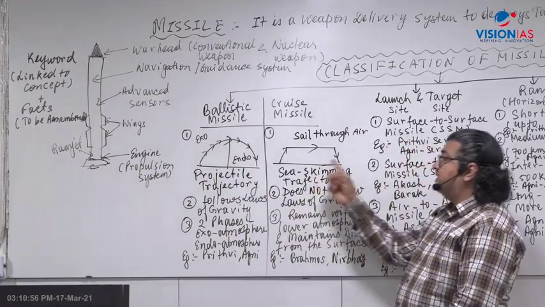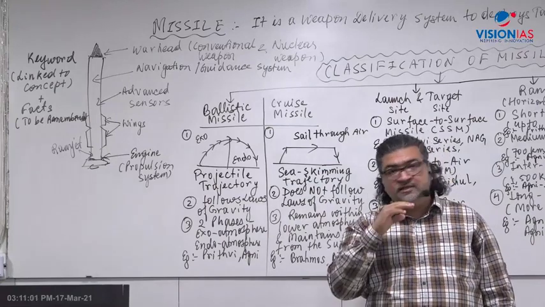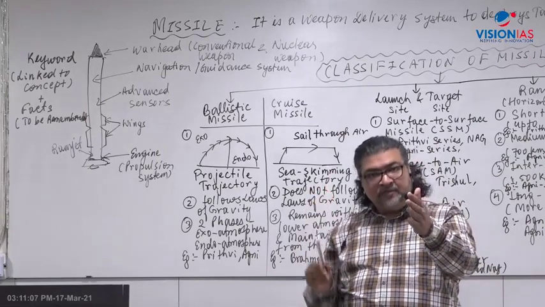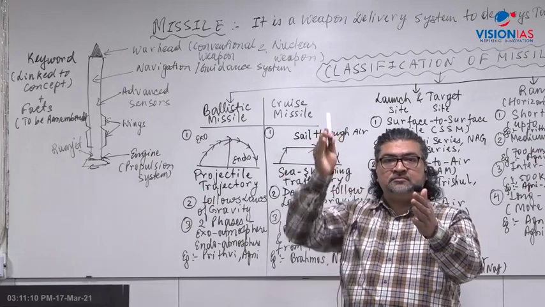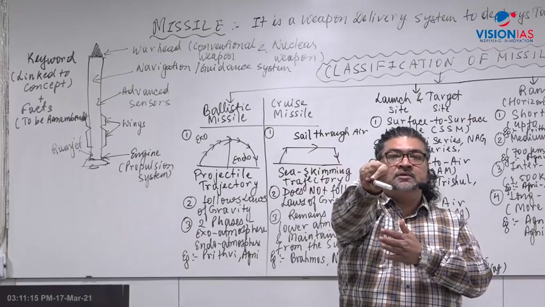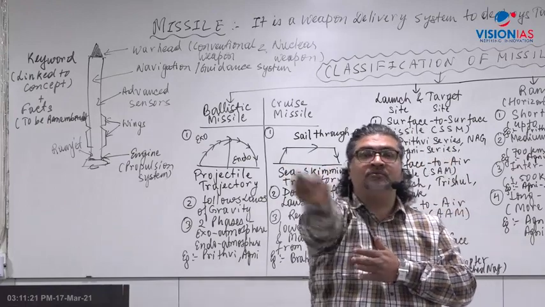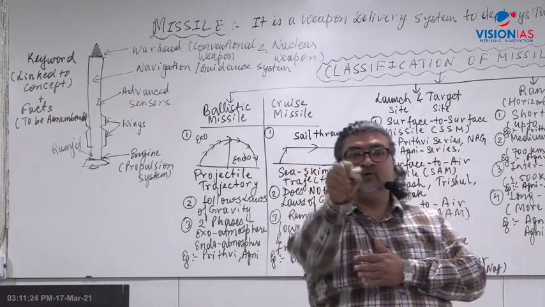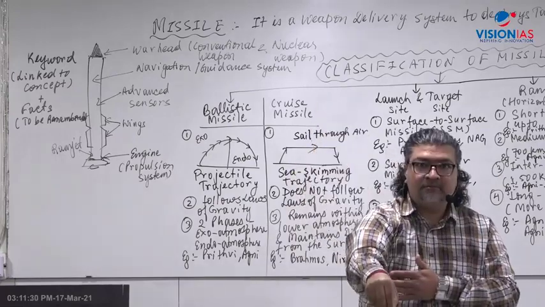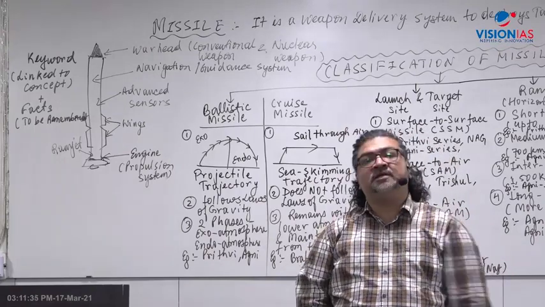On the other hand, the cruise missile does not follow the law of gravity. When it is launched from a launch pad, it just goes like this. This is the missile, and then it moves in the air with very high speed. It is able to maneuver, sailing, and can go to the target and hit the target in the air, or it can go there and then drop down to the surface to hit a target on the surface. Like BrahMos is a cruise missile.